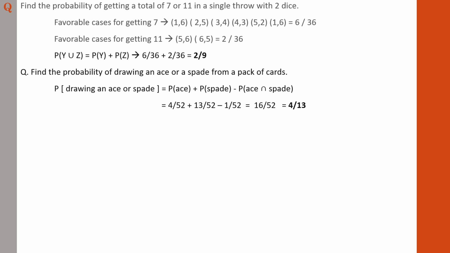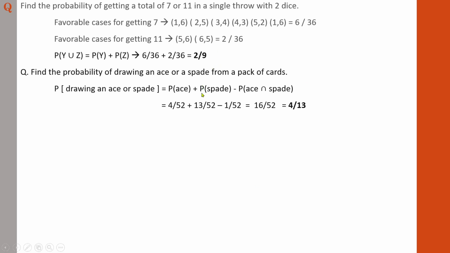How many aces are there in a deck of cards? Because in this question there is no specification regarding which ace. Spade ace or a heart ace, any ace can happen. So there are 4 aces in a deck of cards. The probability of getting ace is 4 by 52. Plus, what is the probability of getting a spade? The probability of getting a spade means spade is represented by one of the 4 categories in a deck of cards. So each of the categories has 13 items.